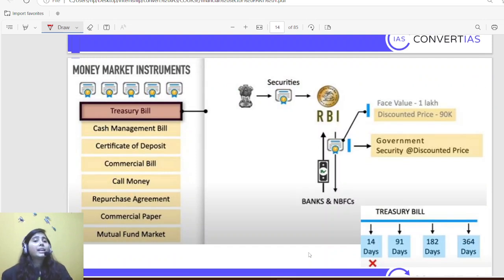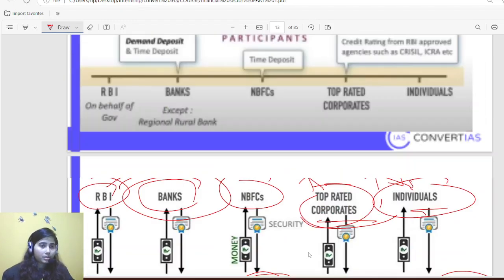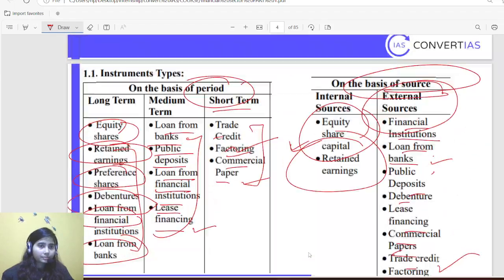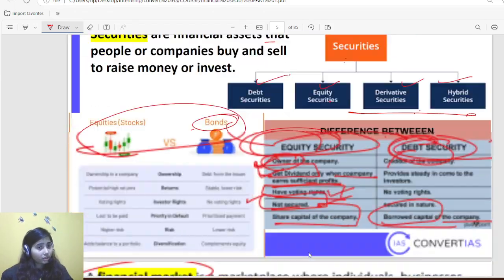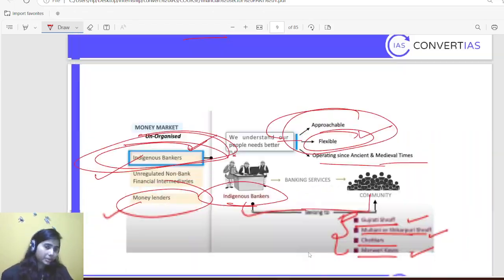Then comes money market instrument. There are so many money market instruments, and initially there was an instrument for short period and long period. There are so many terminologies, so now we are going to understand those terms first, okay?